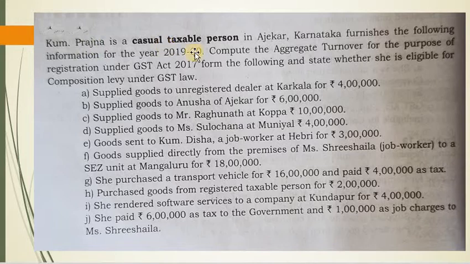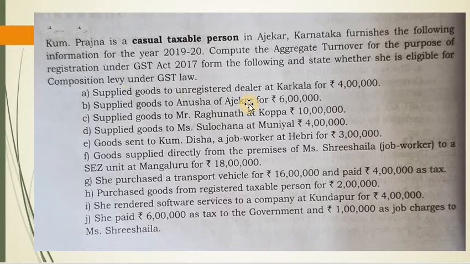Kumari Pradnya is a casual taxable person in Ajekar, Karnataka, and furnishes the following information for the year 2019-20. Compute the aggregate turnover for the purpose of registration under GST Act 2017 from the following and state whether she is eligible for composition levy under GST law. So these are the transactions that she has made.